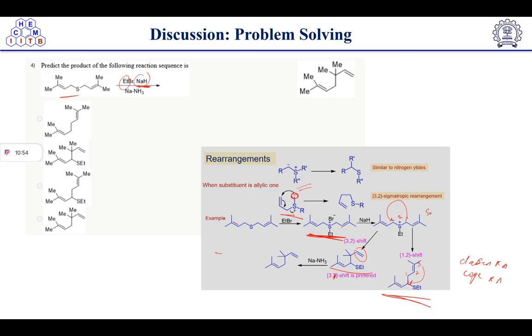So it will happen, and after that the next thing added is sodium amide. So this one will eliminate this sulfur, and it will result in the desired product formation. So that's why the correct answer is this one, which is the fourth option.